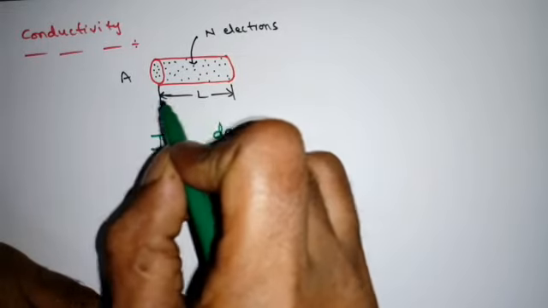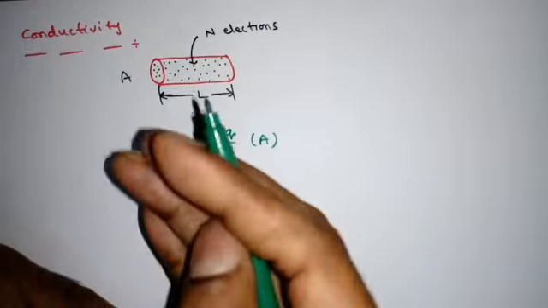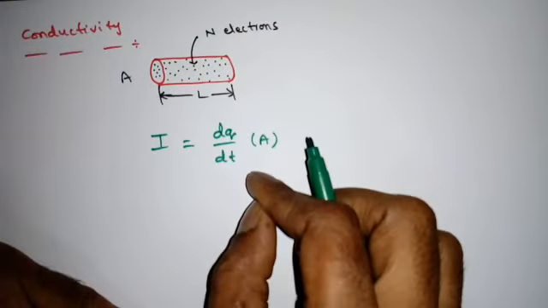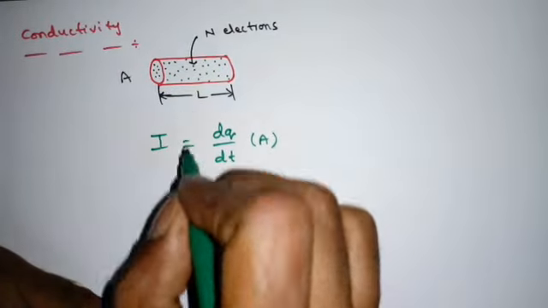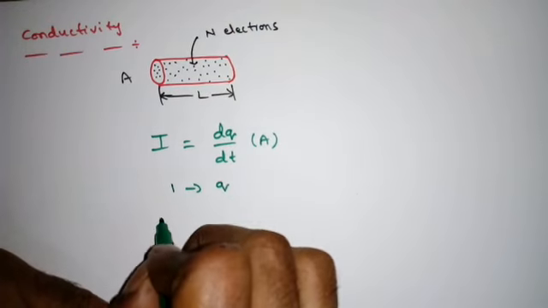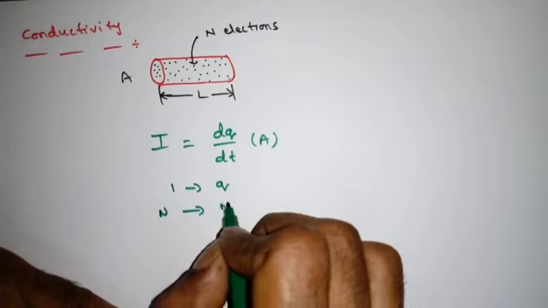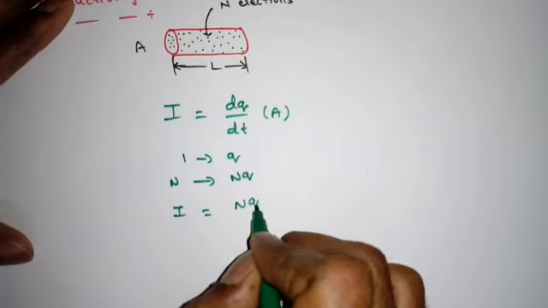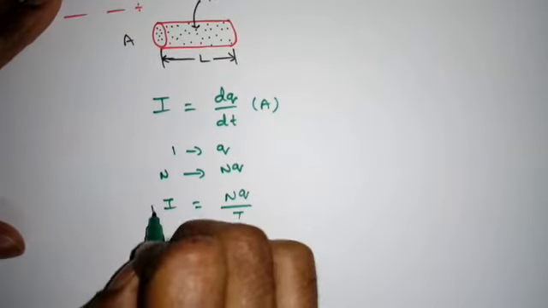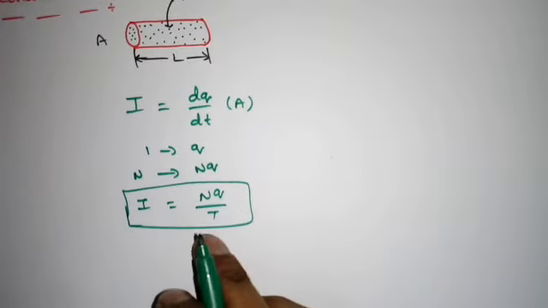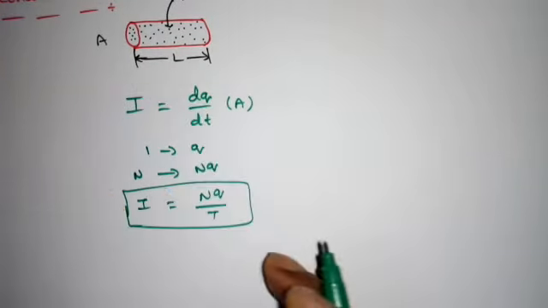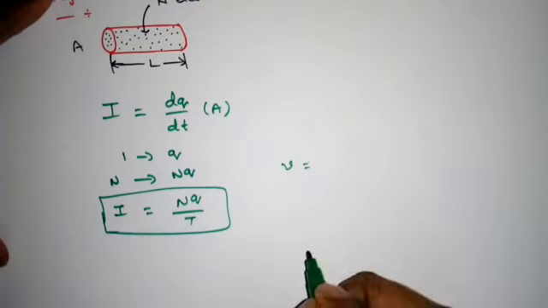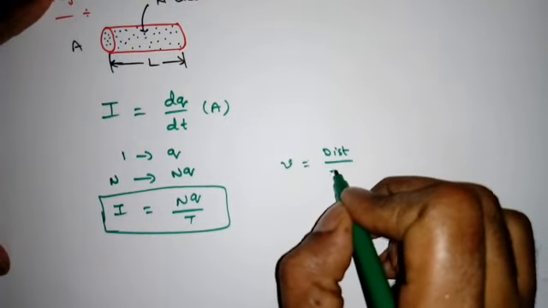Now this is the length, this is the cross-section area, and the number of electrons. How many electrons are passing through this conductor cross-section per unit time? That is nothing but the current. Now this contains n electrons. For one electron, what is the charge? q. For n electrons, what is the charge? nq. Now simply, the current I is equal to nq by t, time. This is one expression. Now to find the time in terms of the length and electric field, we know the speed v is equal to, what is the speed? Distance by time. Yes or no?